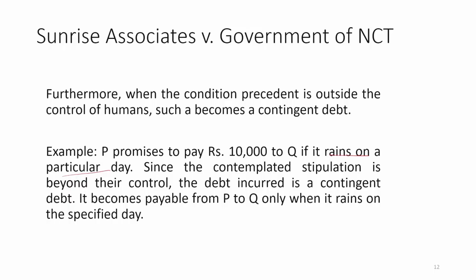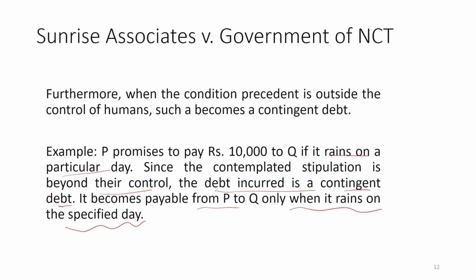Rain here is completely an act of God, and it is beyond the control of human conduct. So in that case this will be the contingent condition. Since the contemplated stipulation is beyond the control, the debt incurred is a contingent debt, and it becomes payable from P to Q only when it rains on a specific day.